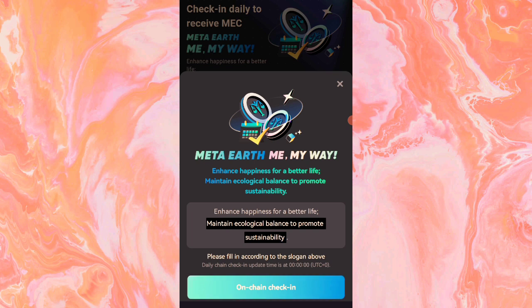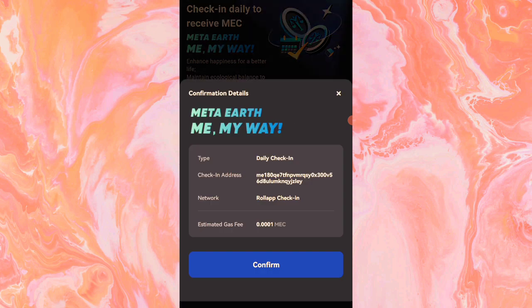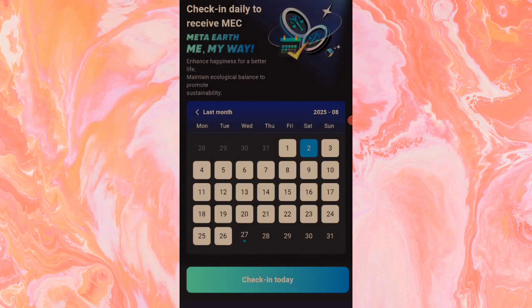The daily check-in is just you completing the words in the box according to how they've been written. Where you see maintain, you put maintain there. Where you see ecological, you put ecological there. Where you see sustainability, you put sustainability. It has to be according to the way they've written it on the box themselves. So yeah, I can now click on this on-chain check-in. Then this is confirm.